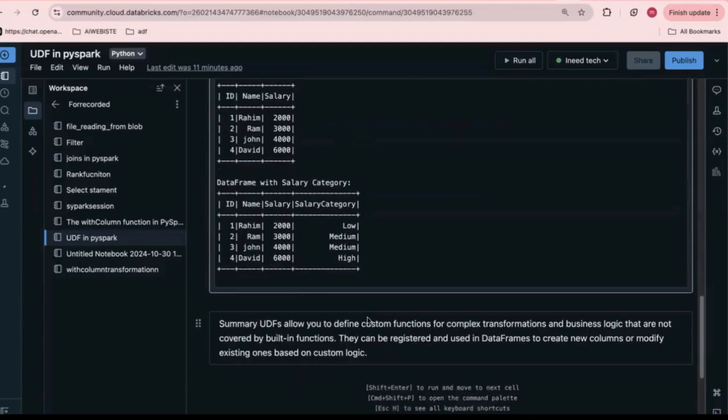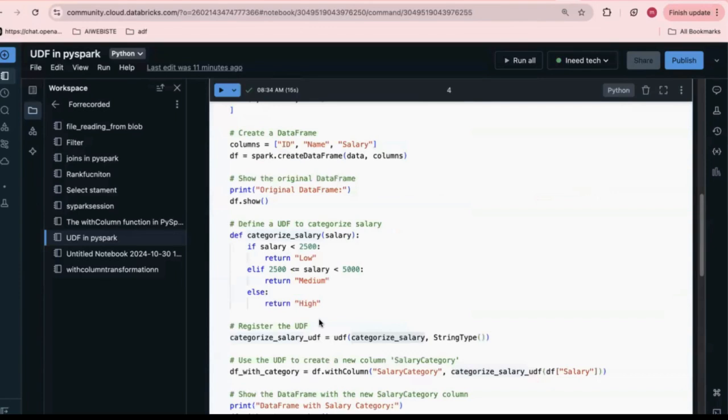So this is the summary, guys, which I'm giving with one example, so you will understand more. If you are already aware of some AWS or Azure pipeline designs, try to implement those logics with the help of custom functions. Then it will help you understand UDF utilization more, and in real-time examples you can also utilize it.